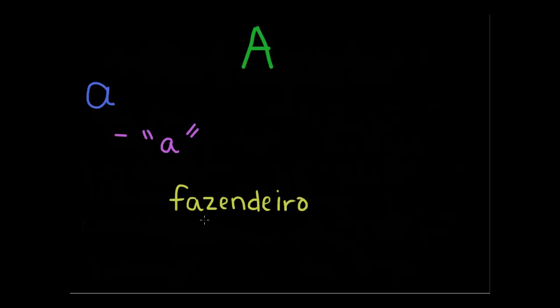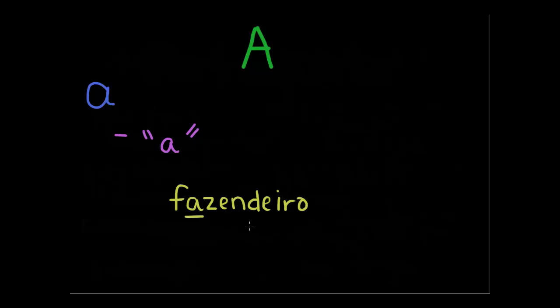It's written as just an A, and our rule is pretty simple. It's just going to be an A most of the time. This sound is not too common in Portuguese, so we don't have to worry about it too much, but if you run into it, it's going to be an A. Example is fazendeiro. We have our A here.